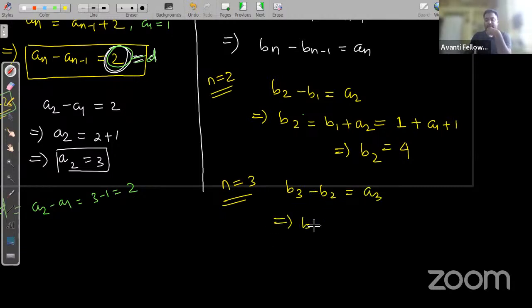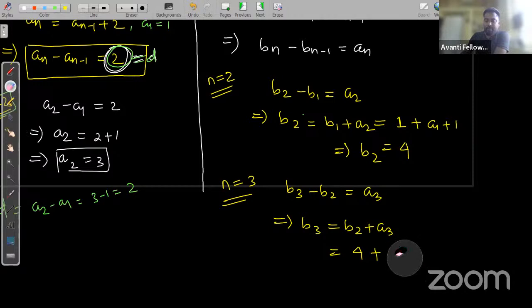So b3 becomes b2 plus a3. Okay, so b2 is 4 and a3 is a2 plus d. So a2 I got, that is 3, so 3 plus 1, that is 4. So 4 plus 4, I am getting 8. Yes, I'm getting 8 for n is equal to 3.